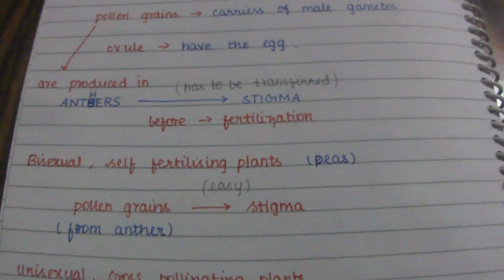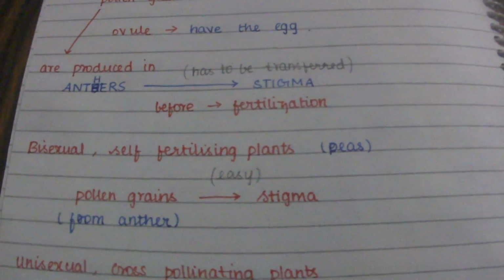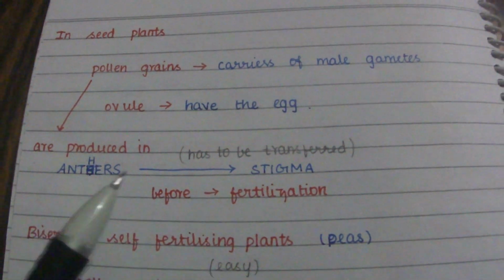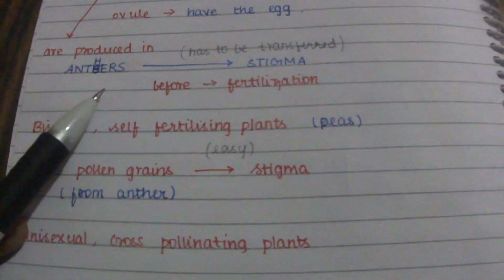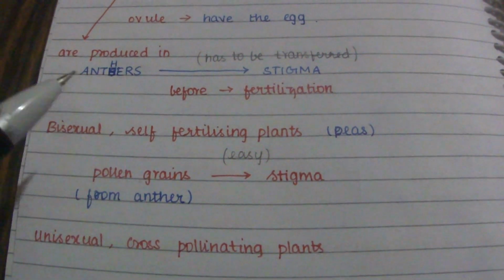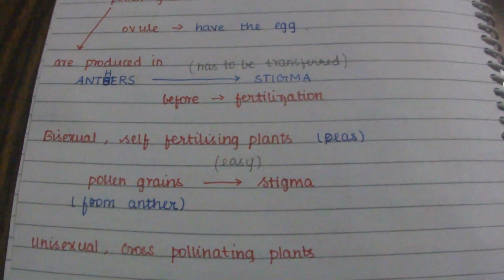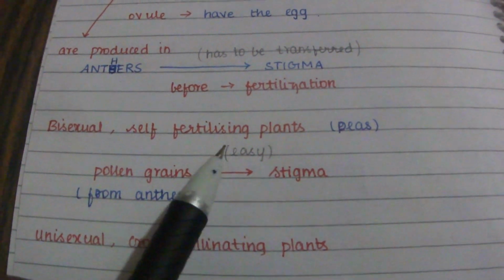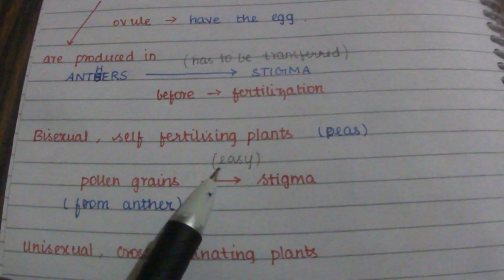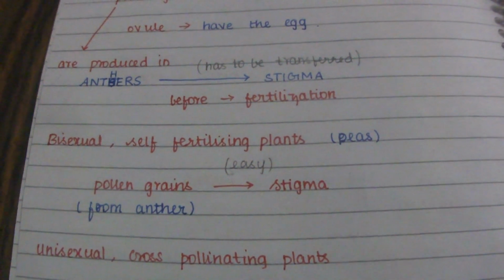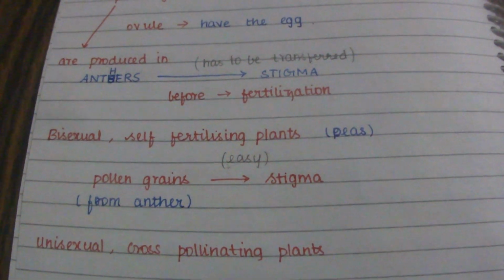In bisexual and self-fertilizing plants, the transfer of pollen grains from the anther to the stigma is very easy because they lie together in the same place, close to each other. As the pollen grains shed, they come in contact with the stigma.